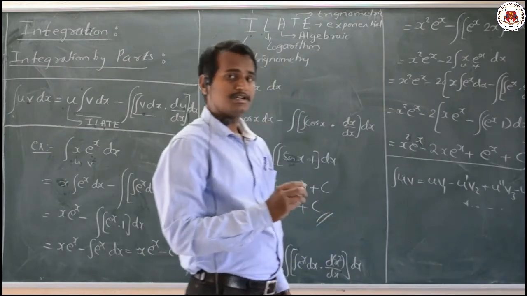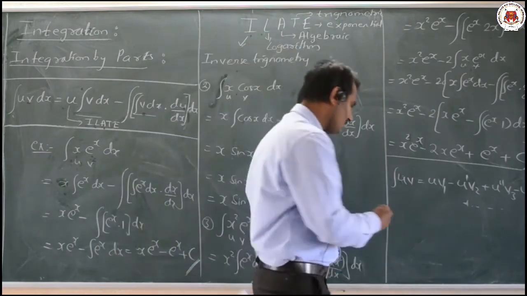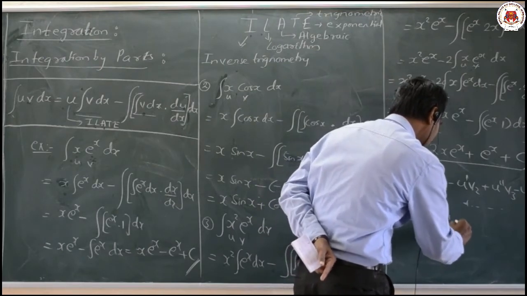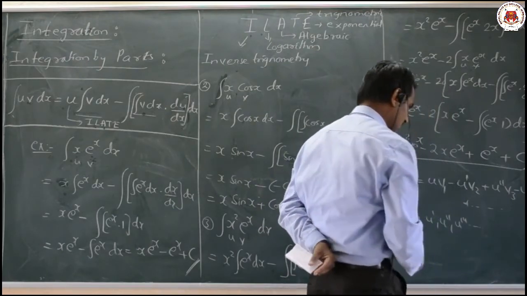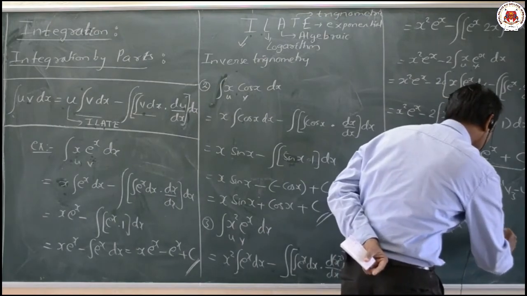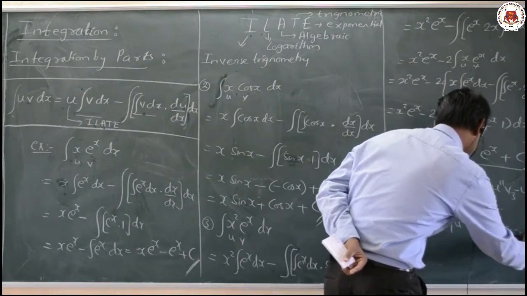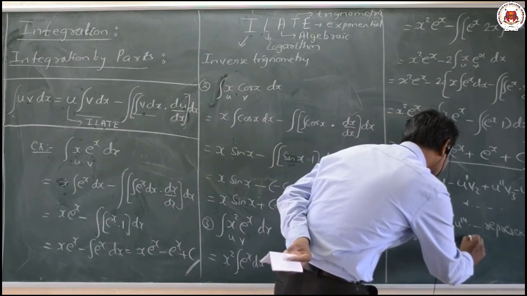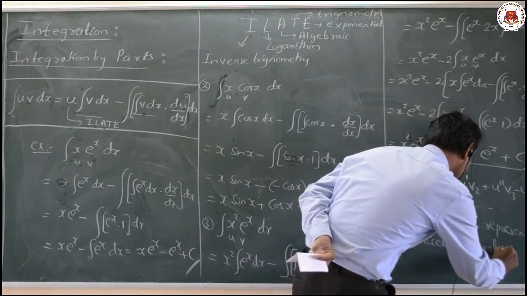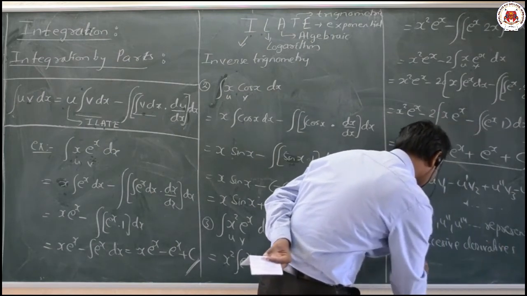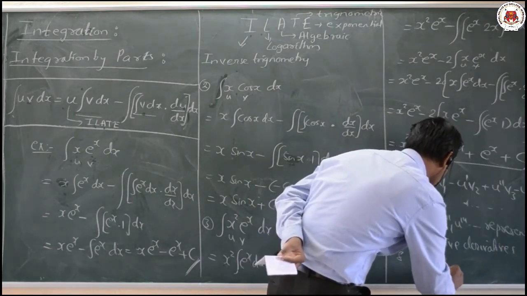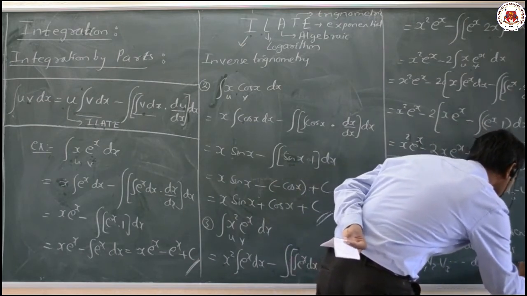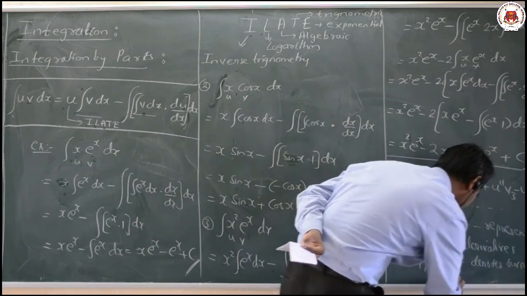Here u dash, u double dash, u triple dash and so on represent successive derivatives, and v1, v2, v3 and so on denote successive integrals.